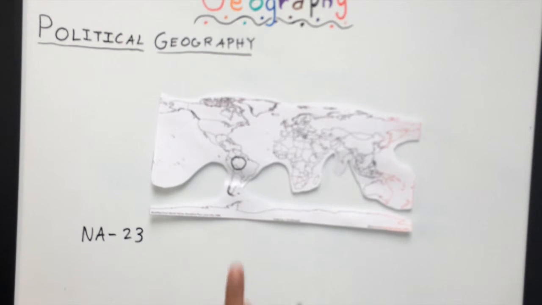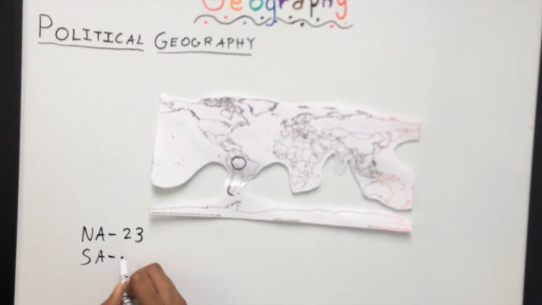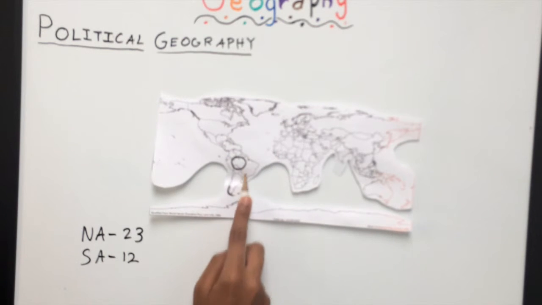So let's move on to South America, or SA for short. In South America, we only have half as many countries as we had in North America. So we have 12 countries in South America. And again, one that is really notable is Brazil.